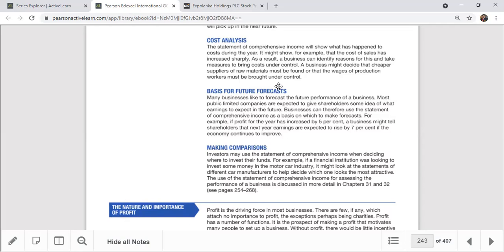We can find out which section is higher: whether our marketing cost, administration cost, or cost of sales is higher. They can take the annual report and find out which section we actually have to control. We call it a controlling process. So cost analysis means not only analyzing; we can find out how much from sales you are spending on different things, and how we can improve ourselves, how we can do cost cutting, and what areas we can reduce. In a recession, it's really important.